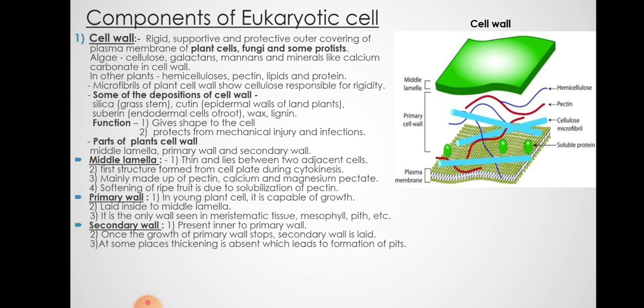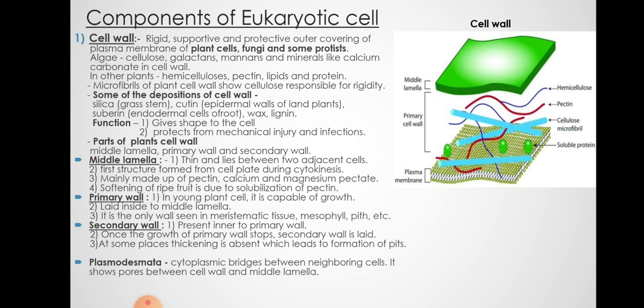Then below the middle lamella is the primary cell wall. The primary cell wall in a young plant cell is capable of growth and is laid inside the middle lamella. It is only seen in meristematic cells. Meristematic means actively dividing plant cells, mesophyll, pith, etc. The secondary wall is present inner to the primary. Once growth of the primary wall stops, the secondary wall is laid. Now such three layers are present.